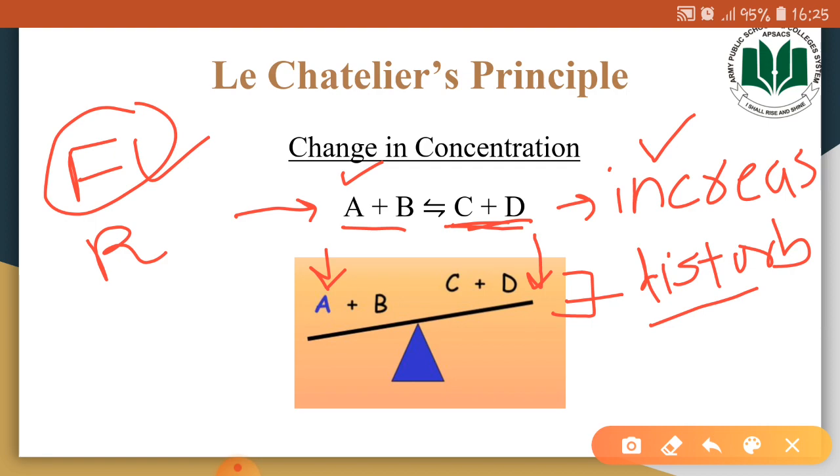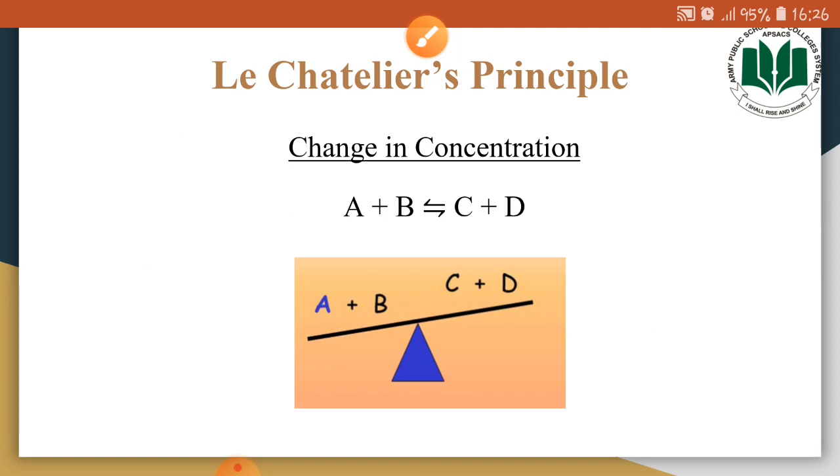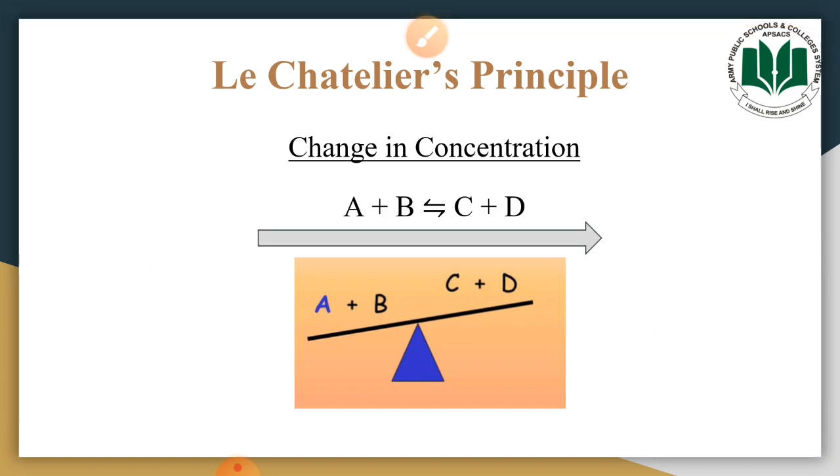So in order to re-establish the dynamic equilibrium, what would happen? The reaction would proceed in the forward direction. The rate of the reaction for the forward direction would increase, so as to increase the concentration of C and D in the reaction mixture, and in this way the dynamic equilibrium will be re-established. So this means that if we are increasing the concentration of reactants in the reaction mixture, then the equilibrium position will move in the forward direction. That is, the rate of the forward reaction will become greater to re-establish the dynamic equilibrium.